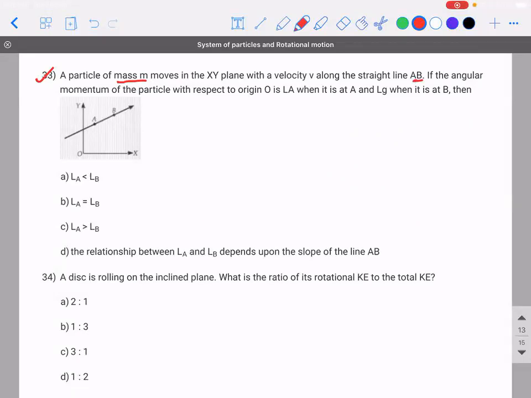If the angular momentum of the particle with respect to O is L_A when it is at A and L_B when it is at B, then L_A is less than L_B, or L_A is equal to L_B, or L_A is greater than L_B. The relation between L_A and L_B depends upon the slope of the line AB. How to do this problem?